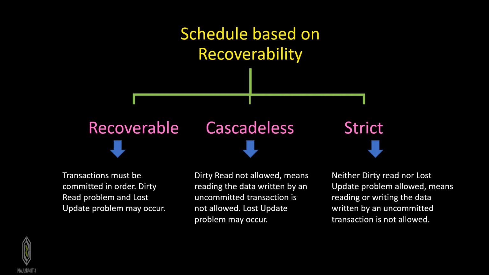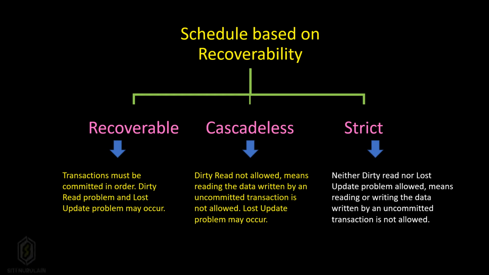Generally, there are three types of schedule based on recoverability. In recoverable schedule, transactions must be committed in order. Dirty read problem and lost update problem may occur. In cascadeless schedule, dirty read is not allowed, meaning reading the data written by an uncommitted transaction is not allowed. Lost update problem may occur.